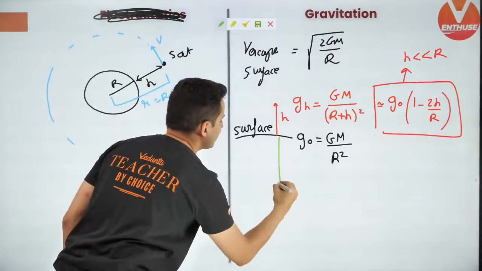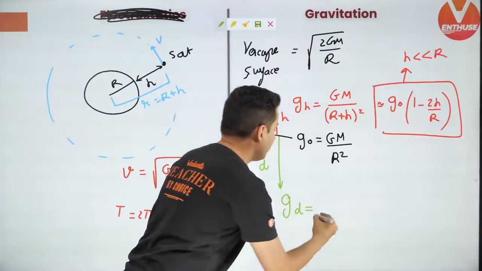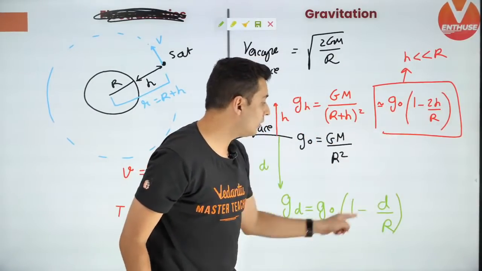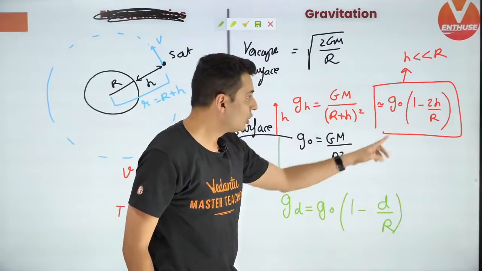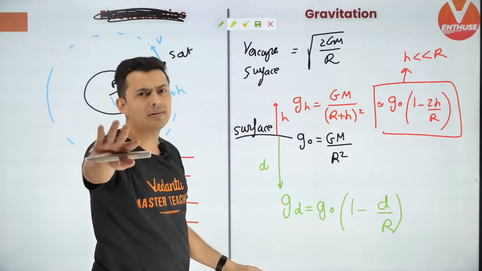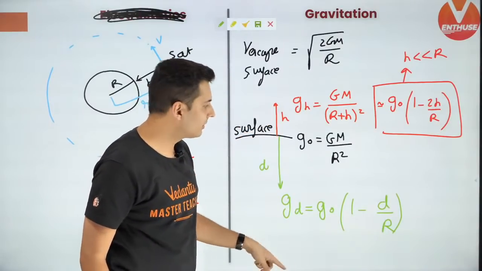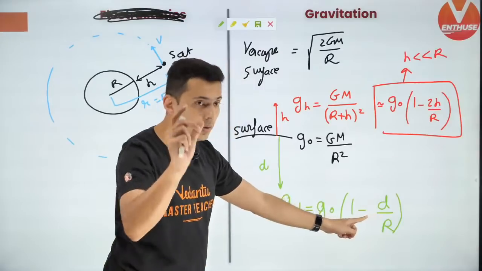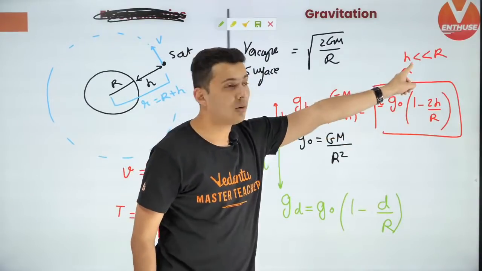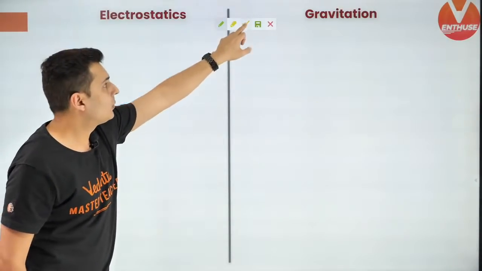Similarly, when you go inside the Earth at some depth, the gravity at some depth is given by g naught into (1 minus d by R). Notice these two formulas look similar. There is a 2 here, there is no 2 here. Second thing, this is an exact formula applicable for all the depths. In fact, when you put the value of d as R, that is, you are at the center of the Earth, R by R is 1, 1 minus 1 is 0, gravity will be 0, which is what you will predict. This is an exact formula. This is approximate only for this particular assumption. Keep this in mind. Okay, let's get going now.